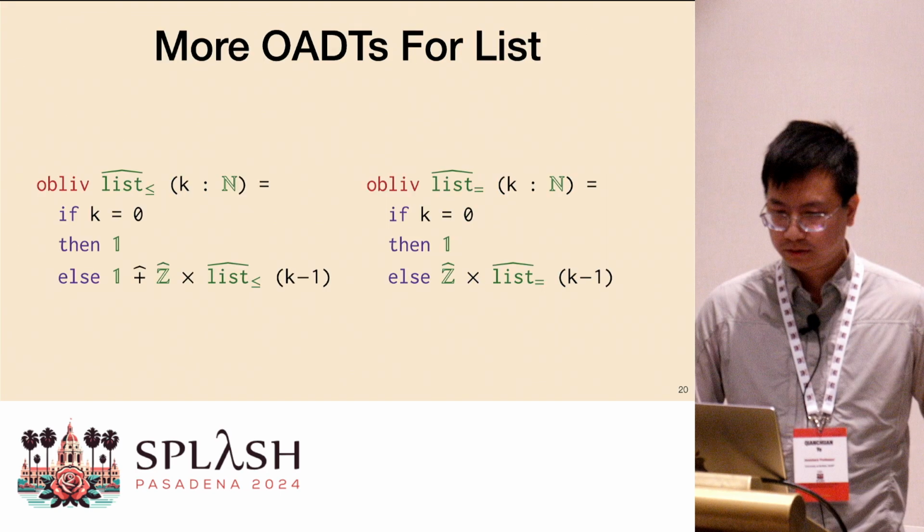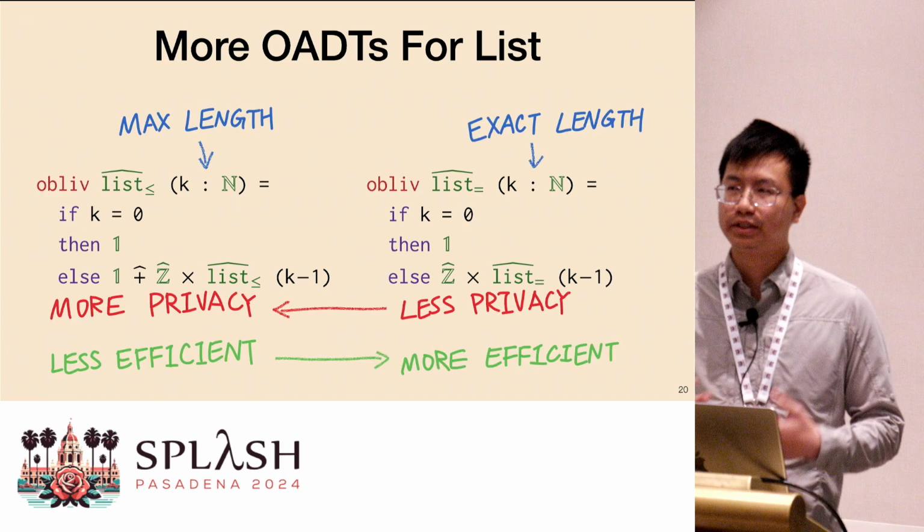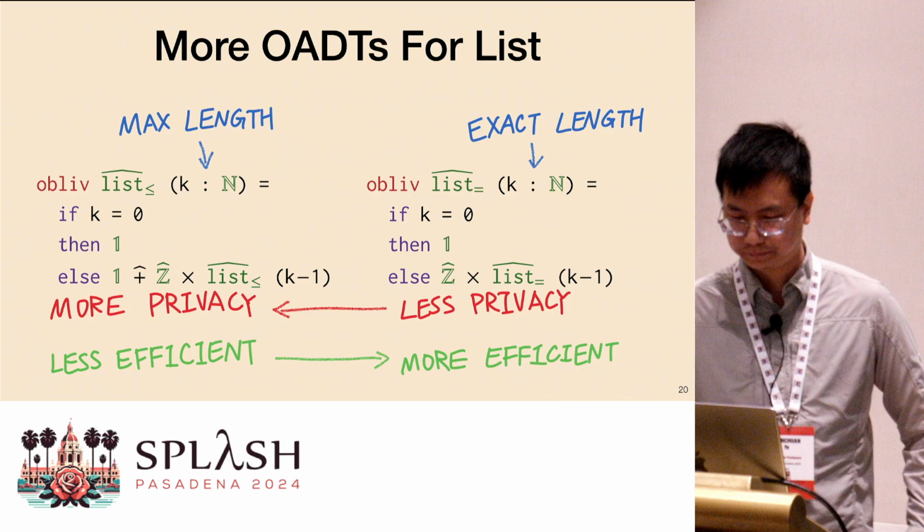Okay, and of course, revealing the maximum length is just one policy. You can also choose to just disclose the exact length. By doing so, you hide less information, but also you have more succinct data representation and more efficient computation. So here's some trade-off you need to make.